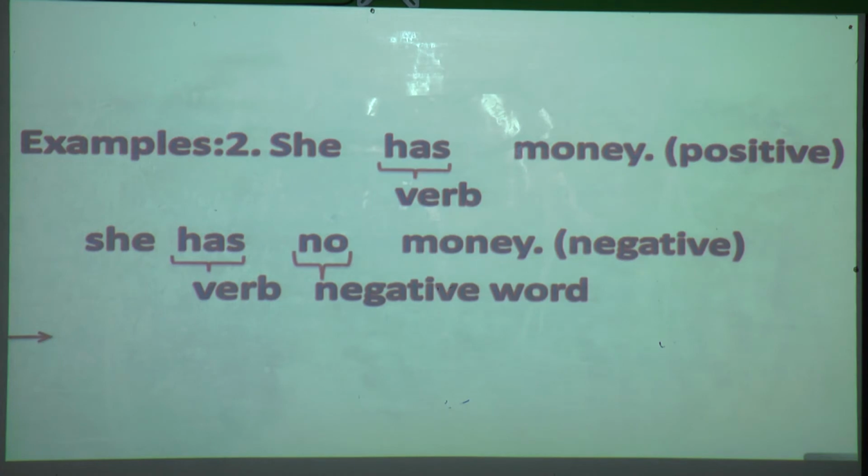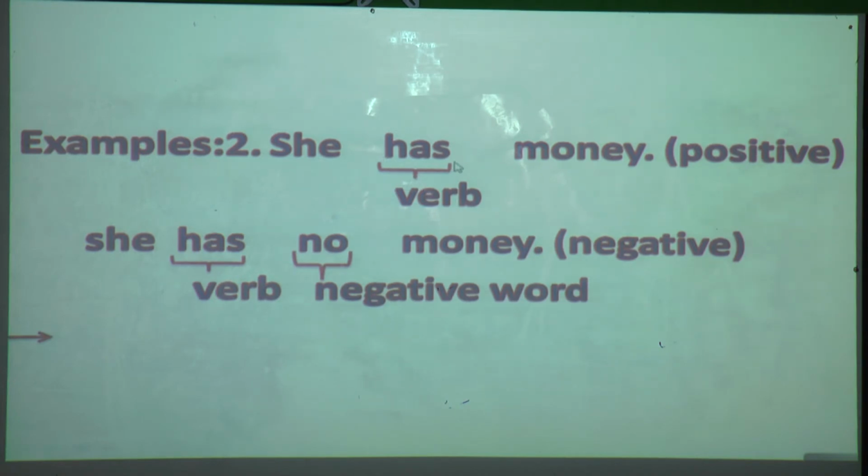What is the second example? She has money. You have to read on your own. Now recognize what the verb is over here. Yes, "has" is the verb.